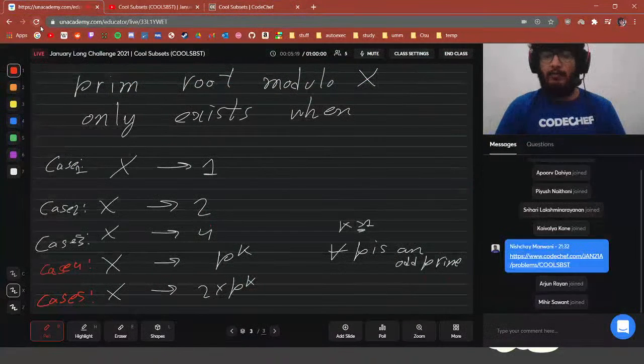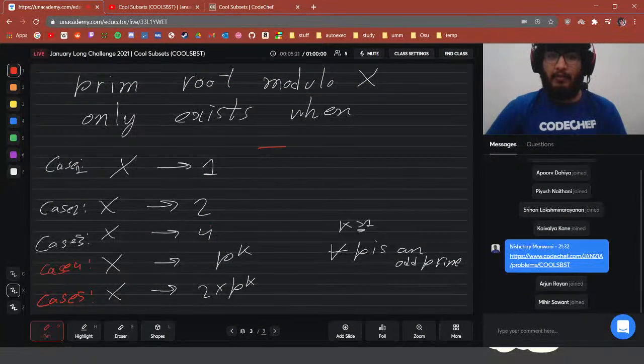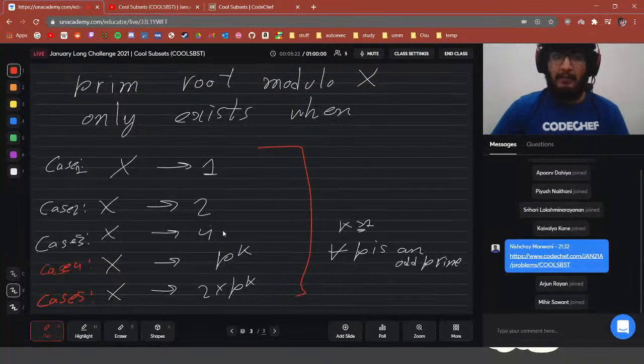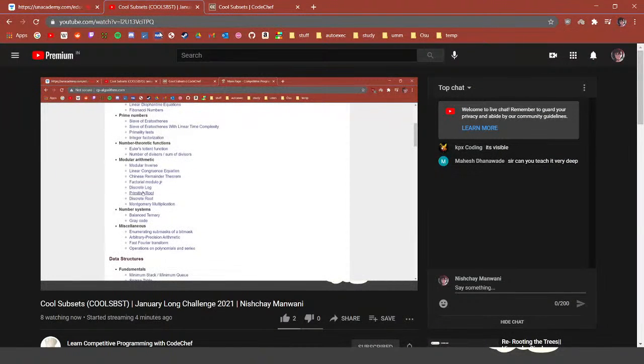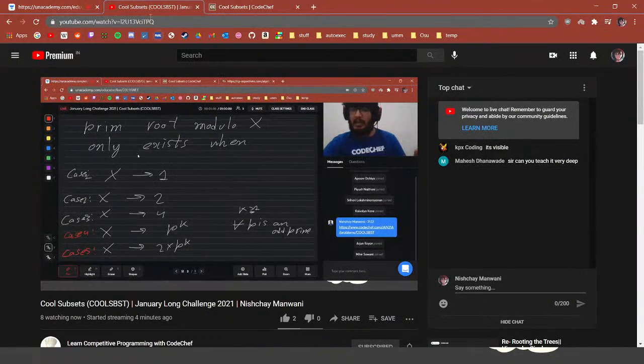So with this out of the way, just give a thumbs up if you understand that a primitive root modulo x exists when it is either 1, 2, 4, p to the power k, or 2 times p to the power k, where p is an odd prime and k is greater than or equal to 1. You have to have this knowledge before you even start to attempt this problem, right?